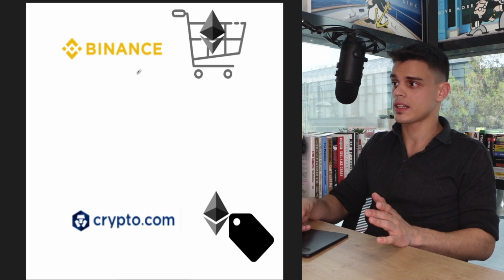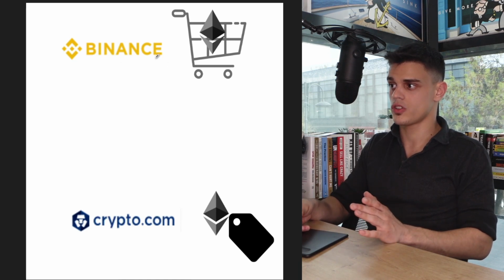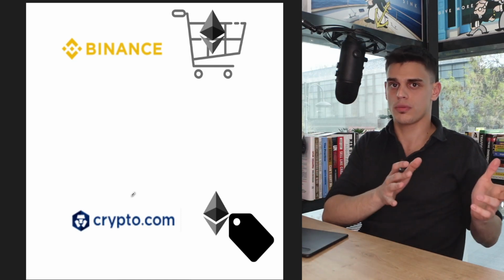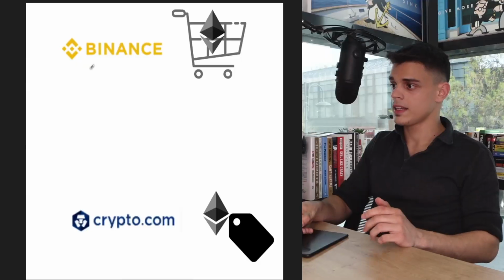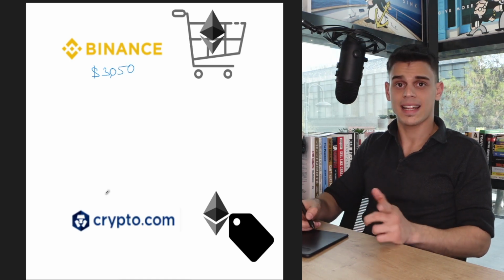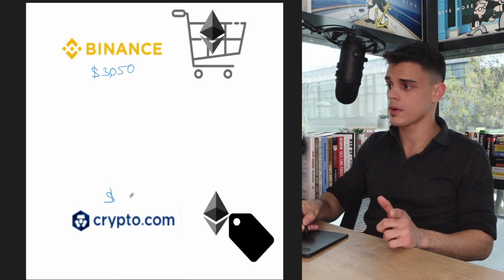Let's say that we've just got an opportunity using two different crypto exchanges, Binance and crypto.com. This is just a random example. It can be any two crypto exchanges out there. Again, for the sake of simplicity, I'm going to exaggerate the prices a little bit. Let's just say that we're able to purchase Ethereum on Binance for a price of $3,050, right? However, at the same time, we can sell it on crypto.com for a total price of $3,100. We also have to take into account the fees, which will occur whenever we make a deposit or a withdrawal. But if we do our math correctly, we can actually keep a solid profit of $50 or so.